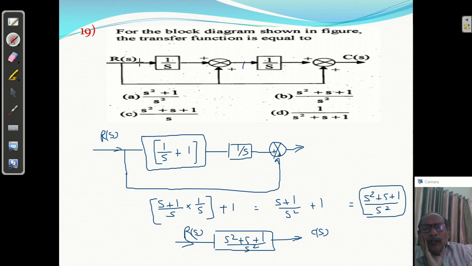So it is very simple. First, you take the two forward paths, one this and one this, make them one, then automatically this will not be there. Clear? And then this and this are in cascade and this is again a forward path here, so let's add 1. In this way you can find the transfer function. So s square plus s plus 1 upon s square. B answer is correct, right.